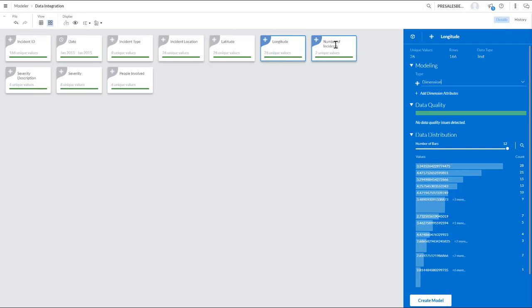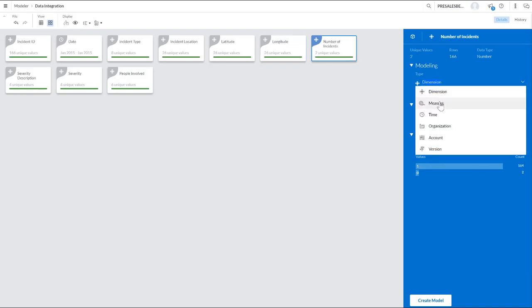We can also see here the number of incidents and the people involved. They are measures, but are categorized as dimensions, so we need to correct this.